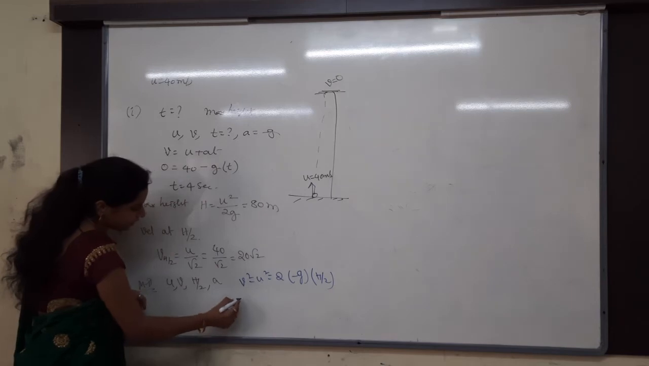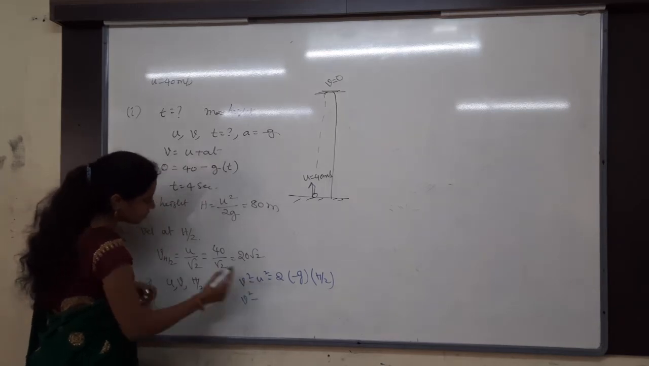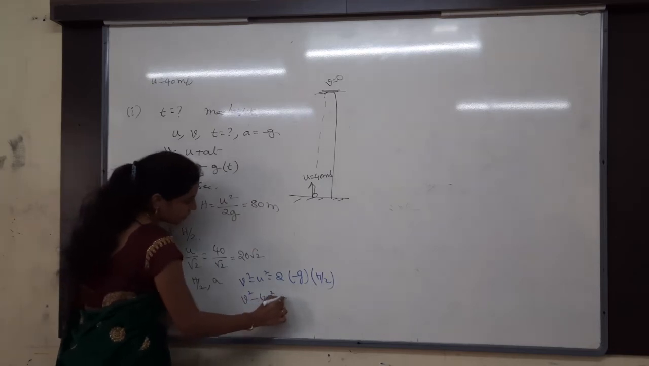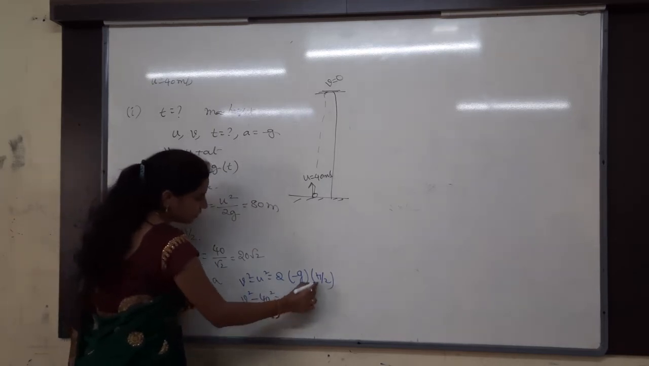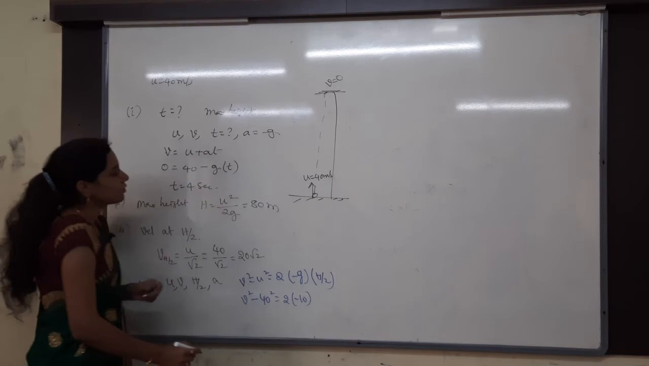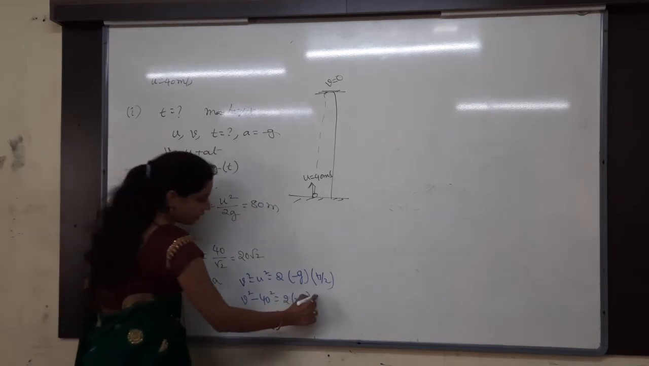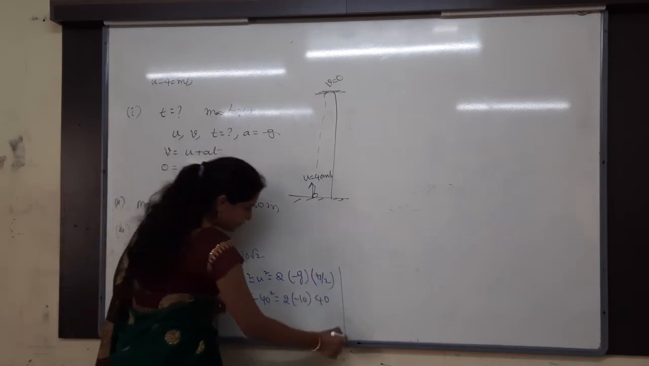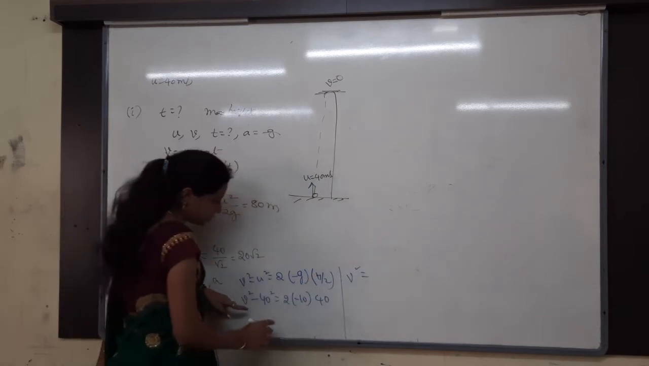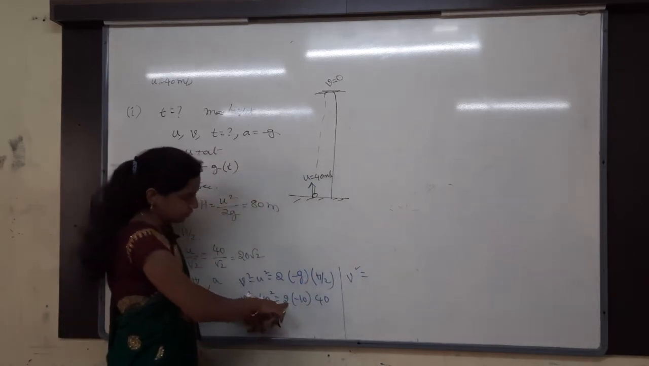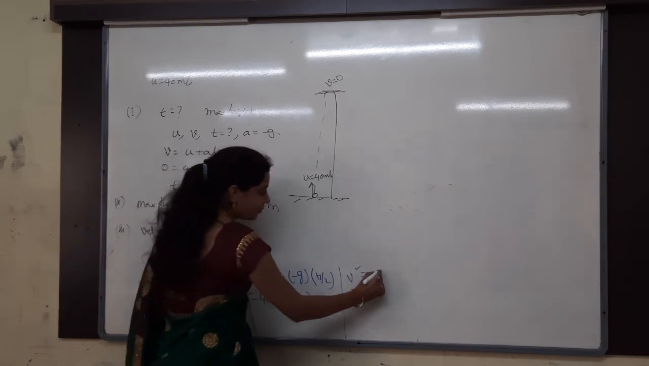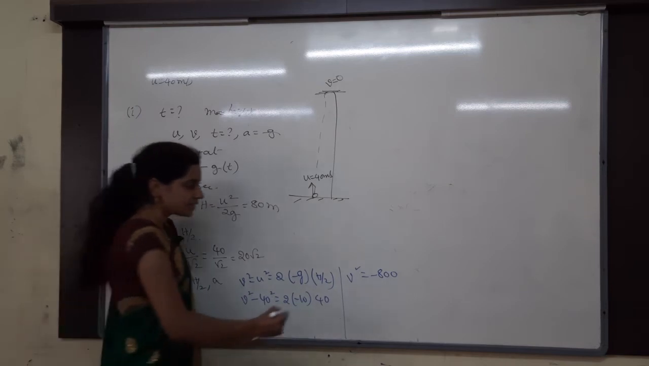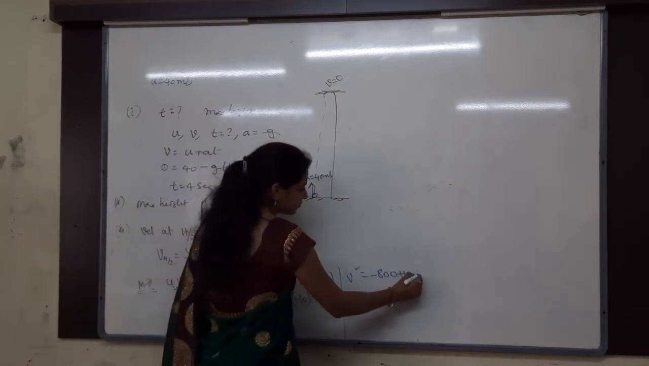Then here I want to find out V square minus U square is equal to how much? U is 40, na? So 40 square is equal to 2 into minus 10 into H by 2. What is the height? Total height is 80. 80 divided by 2 is 40. Then here V square is equal to 400 into 2, we will get minus 800. Here 40 square goes to that side, plus 1600.